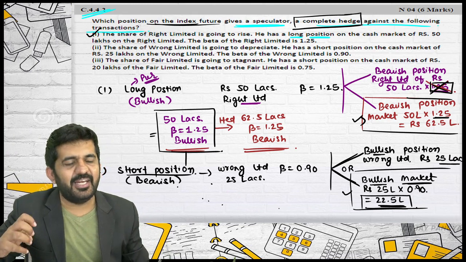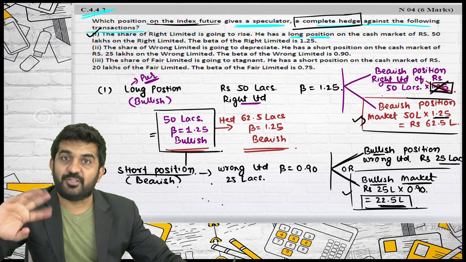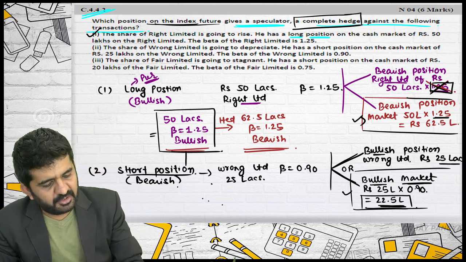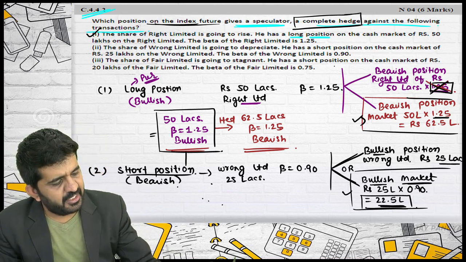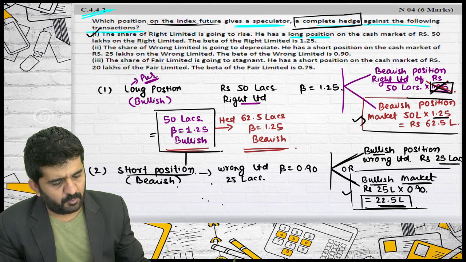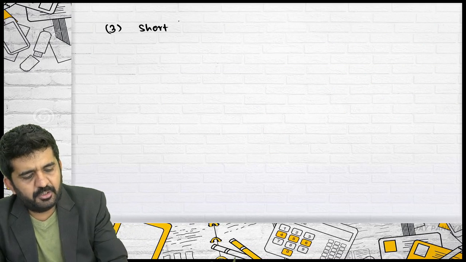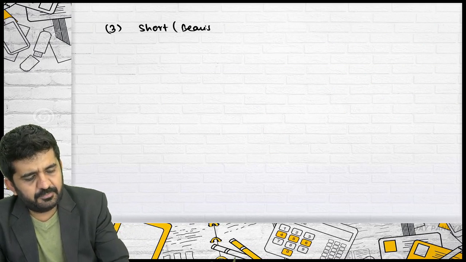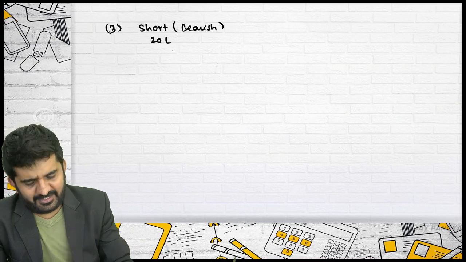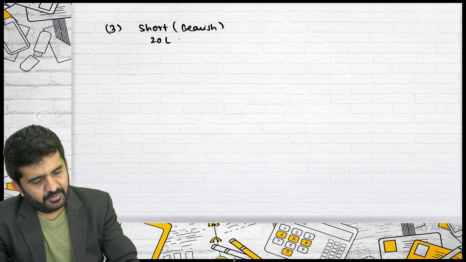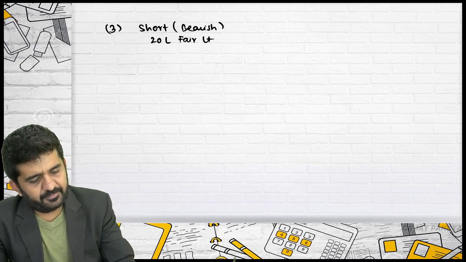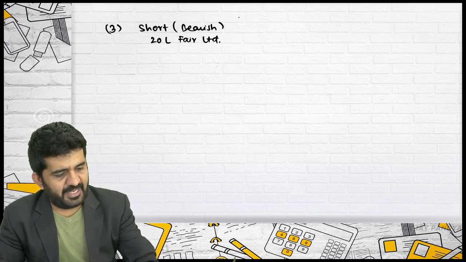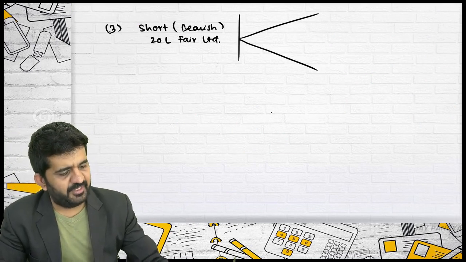But please understand, I need to explain this to you: you can hedge by both positions. The share of Fair Limited is going stagnant. He has a short bearish position of 20 lakhs in Fair Limited. He is bearish. Mac, yes, you help me out, both ways.